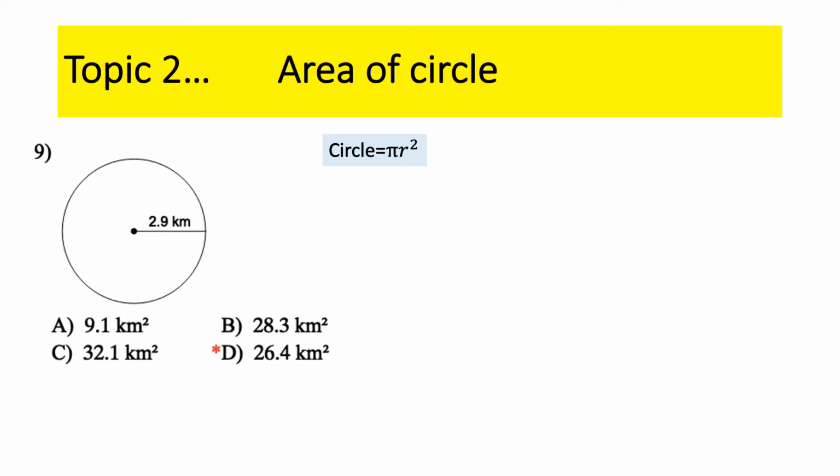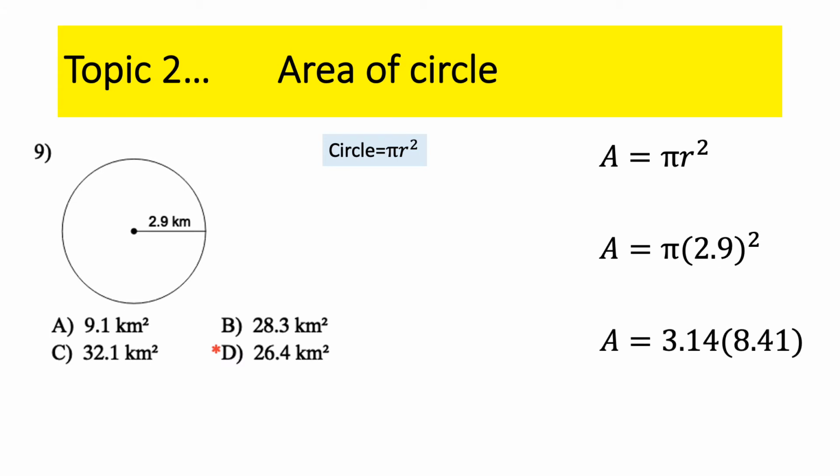So we need the radius here. We have the radius, 2.9. So all we do is plug 2.9 in for the radius. PEMDAS says we need to square 2.9 first. Pi is approximately 3.14. When we multiply those together, notice that we get, and I'm rounding here, by the way, 26.41. Notice that's not one of the answers, but the only one that's really close is 26.4.